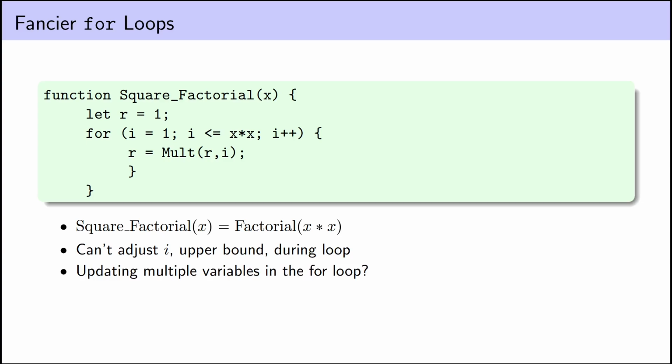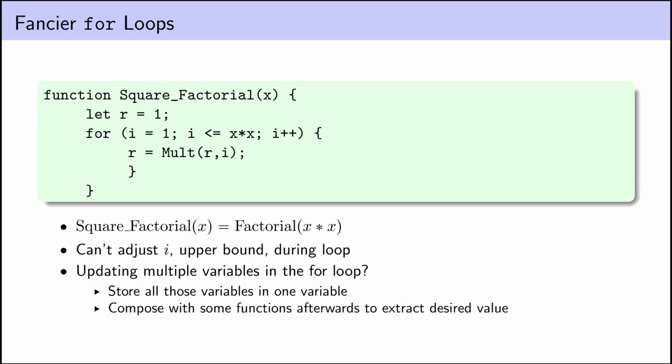Now, technically, I've only shown you enough to be able to translate for loops where there's one variable, the return value, that gets updated each time we go through the loop. And most programs with for loops have many variables that get updated each loop. I'll show you in a little bit how to encode multiple numbers into a single number using primitive recursive functions, so we could store all those variables in one variable and update that one variable each time we go around the loop, and then use multivariable composition to extract the value we want and maybe do some post-processing. But first, let me show you that some other basic arithmetic operations are primitive recursive.